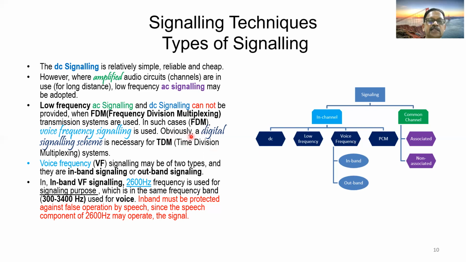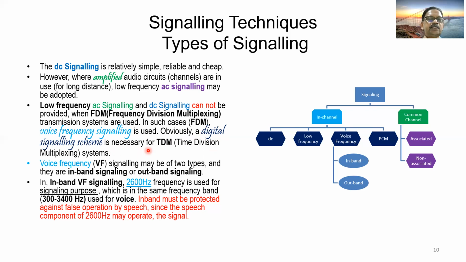Obviously, a digital signaling scheme is necessary for time division multiplex systems. In case of TDM systems, which are at present in vogue, nowadays there is no analog communication. They were all closed long back, some 25 to 30 years back.